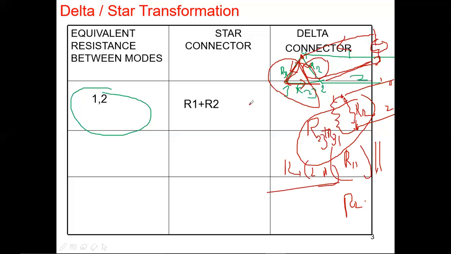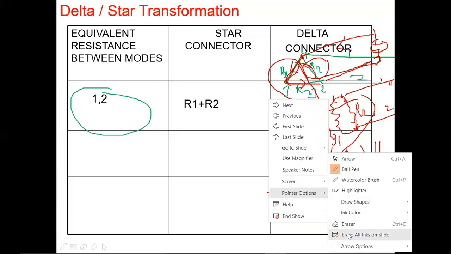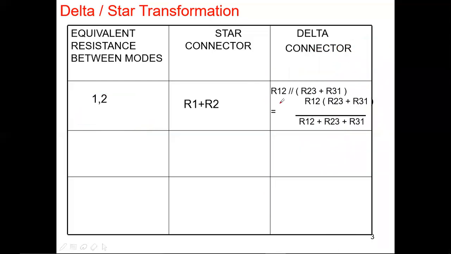So I'm going to erase and show you the complete thing, right? R12, R23, R31 is parallel. Then my equivalent circuit is this. When my RA and RB are parallel, the equivalent is RA RB by RA plus RB. If this is RA, if this is RB, the equivalent of RA parallel RB is nothing but RA RB by RA plus RB. Like this, I wrote across 1 and 2.